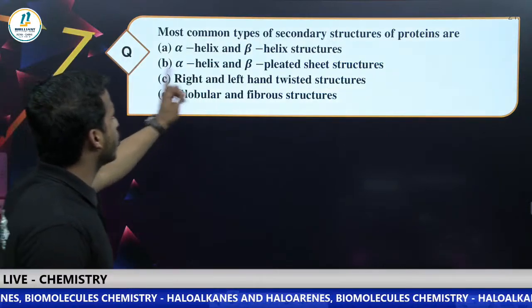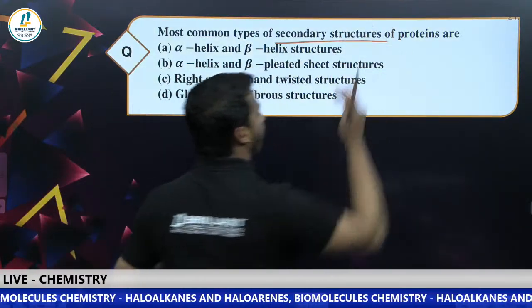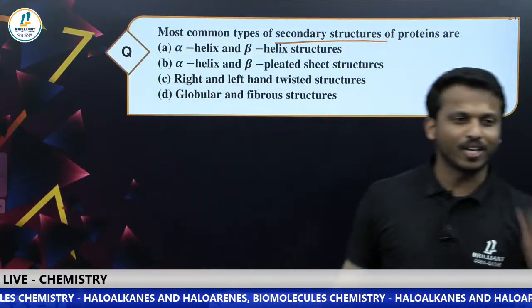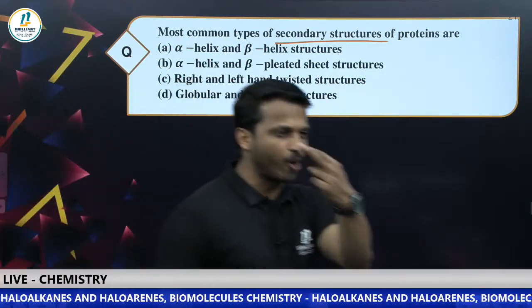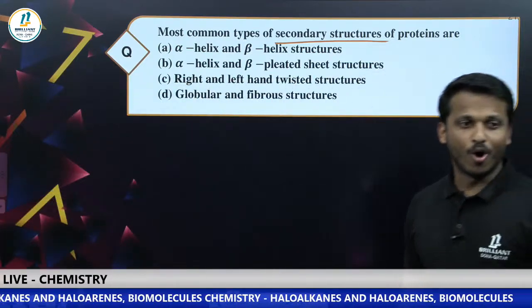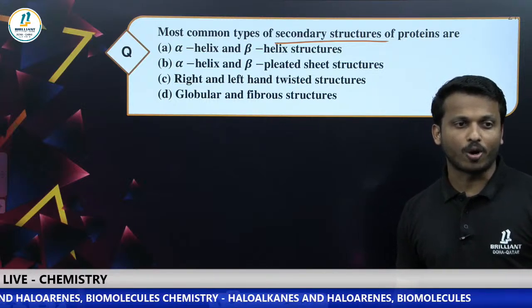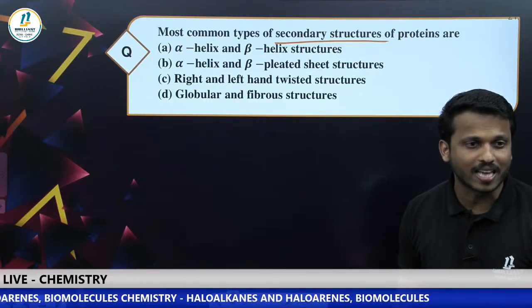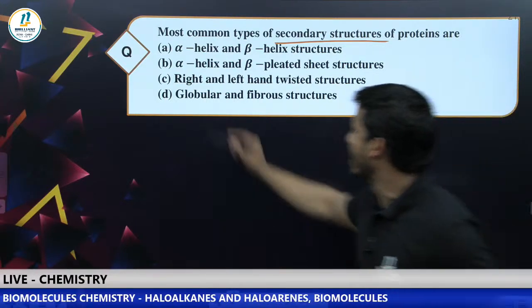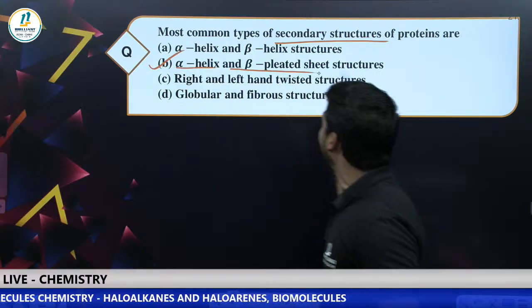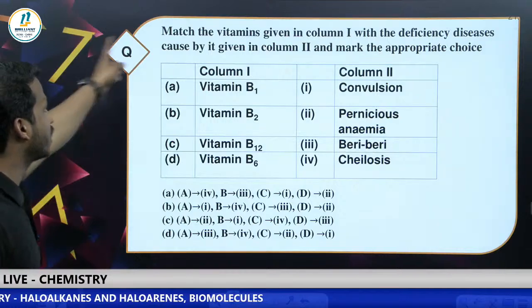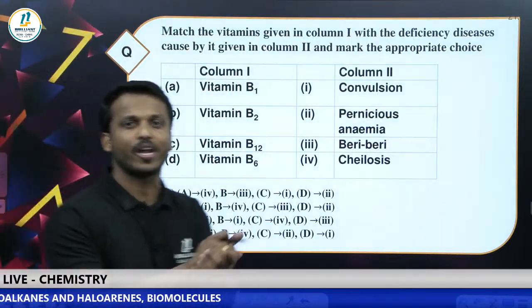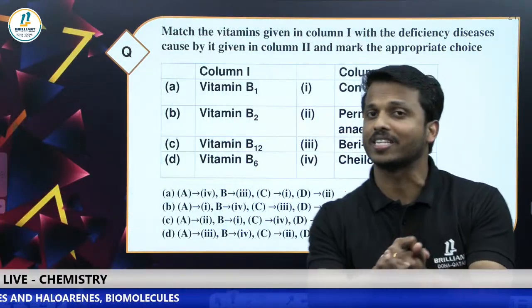Next one, the most common types of secondary structure of proteins are, come on. Which are the two most common secondary structures of protein? The most common secondary structures of proteins are alpha helix and beta pleated sheet, right? Yes, next question. Match the following. It's a sure question for your exam.